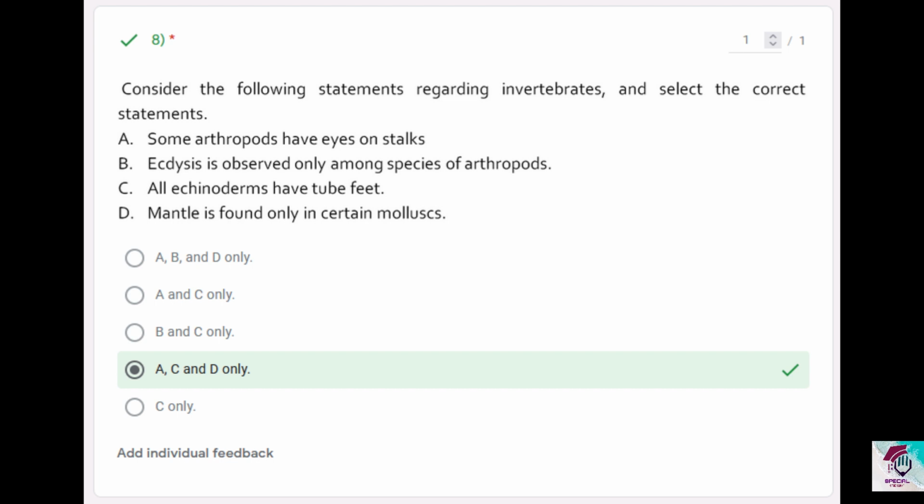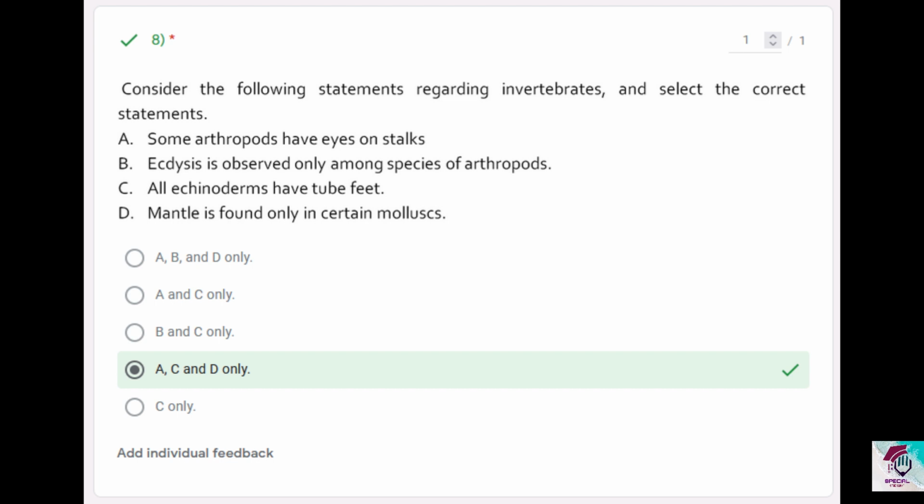Then B. Ecdysis is observed only among species of arthropods. Again, no, I said ecdysis usually is observed in those who have cuticles. Nematodes have a cuticle and they also usually undergo ecdysis. It's a flexible but tough cuticle, and they also undergo ecdysis. So it's not only observed among species of arthropods. So B is incorrect.